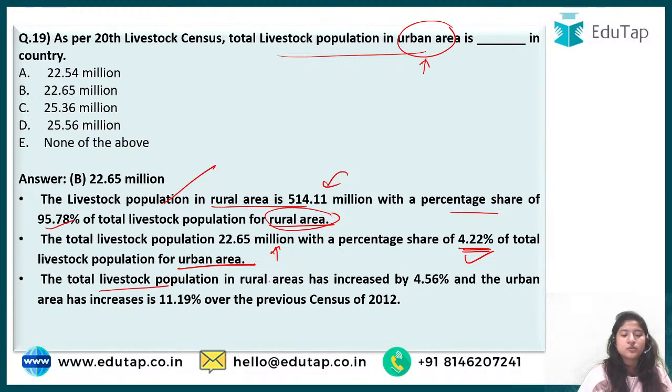Then the total livestock population in urban has increased by 4.56, and the urban area has an increase of 11.19 over the previous.